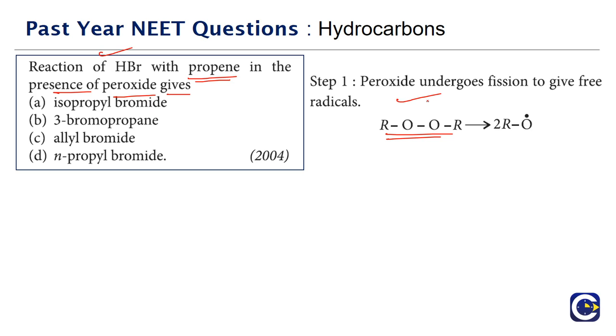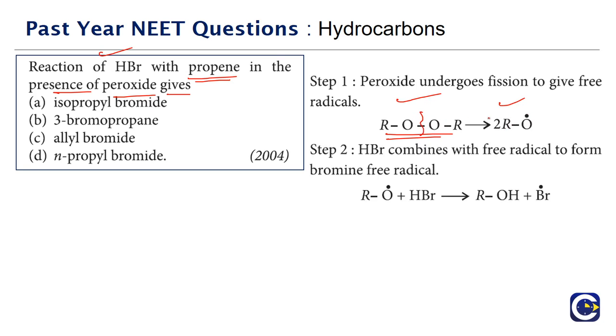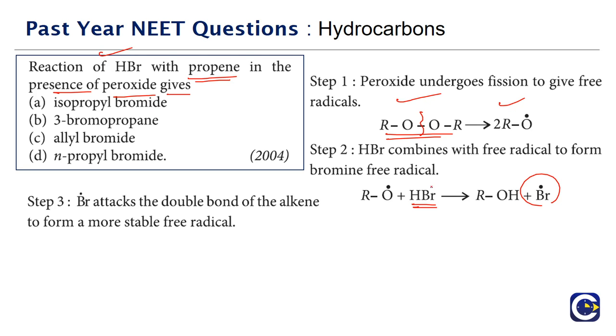Generally, peroxide means we will not be using hydrogen peroxide but any organic peroxide. So we'll have a peroxide that will undergo homolytic cleavage to give the free radicals, and in the second step the free radical will attack HBr, thereby forming the bromine radical. And now the bromine radical is going to be attacking the double bond site, so that a more stable free radical will be formed.